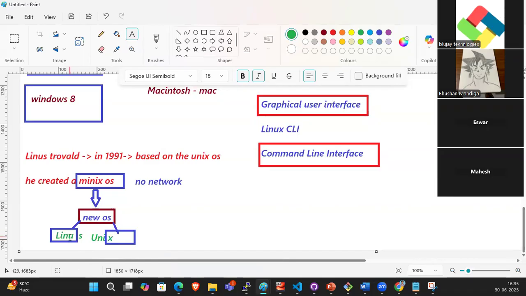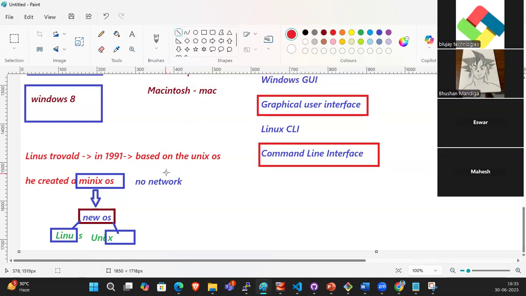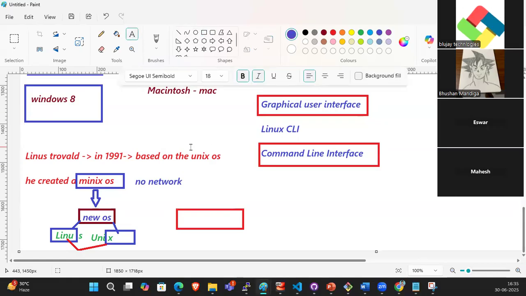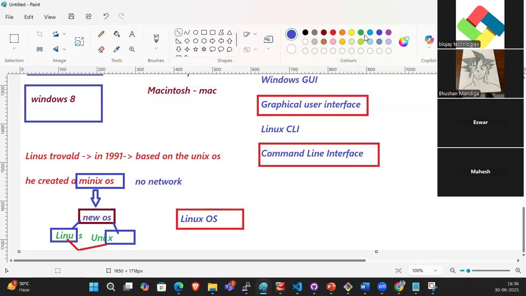He took the first four letters from his name and the last letter from X. Then they created it as the Linux OS. Guys, now you understood how the Linux operating system came into the picture?